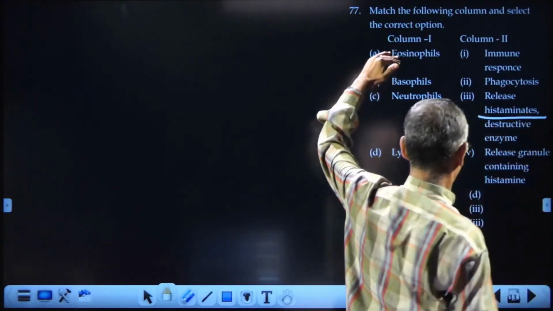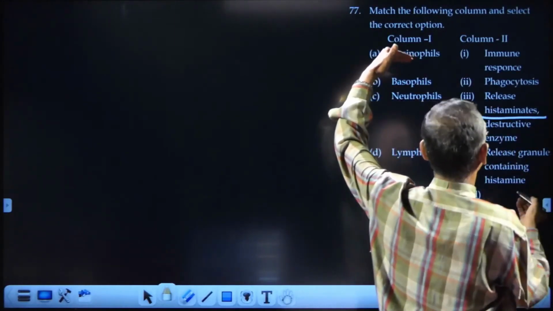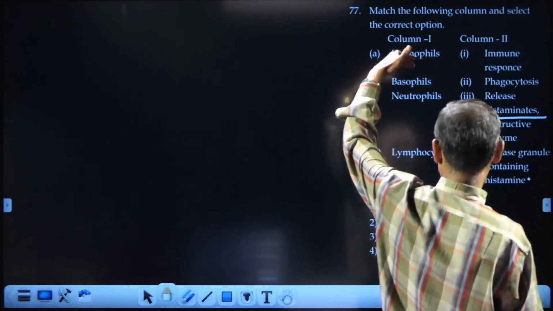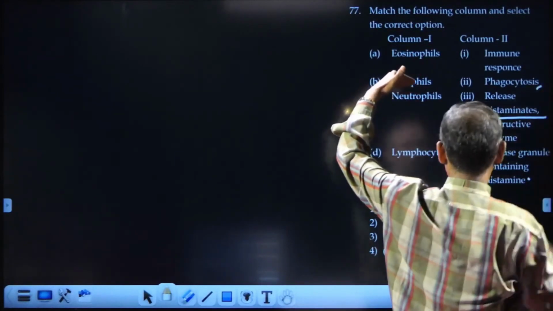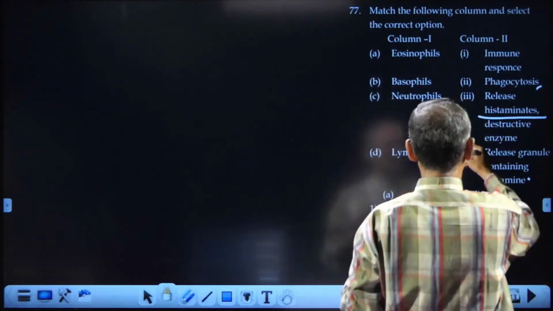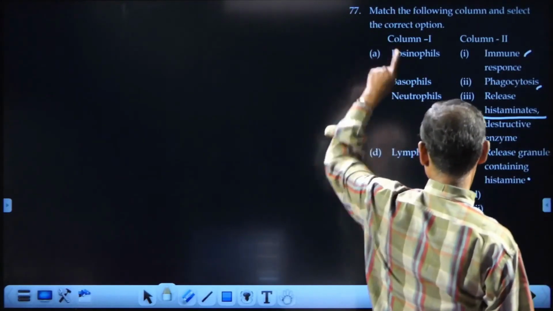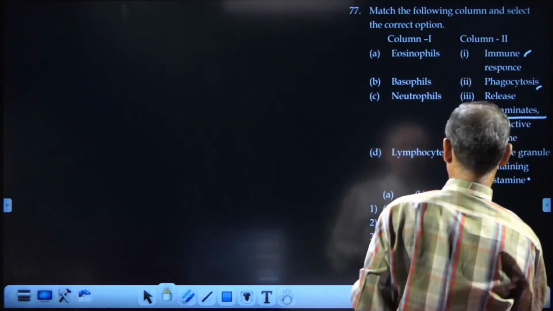So there is a small correction here. Then basophils, of course we know, are responsible for the release of histamines. Neutrophils are the most important phagocytes, and lymphocytes are responsible for immune responses.